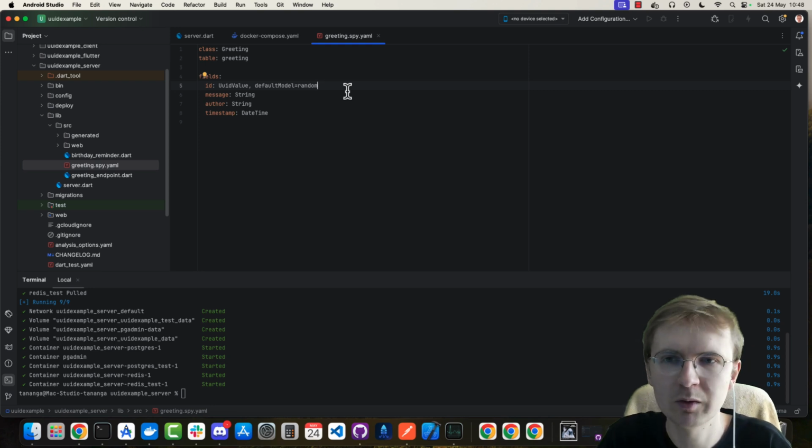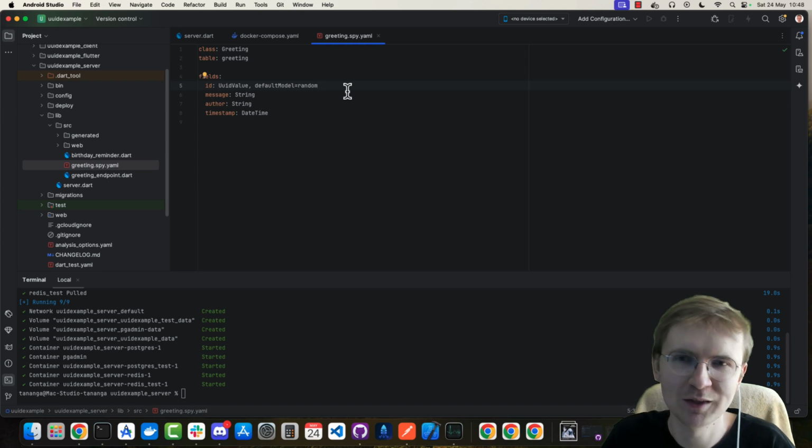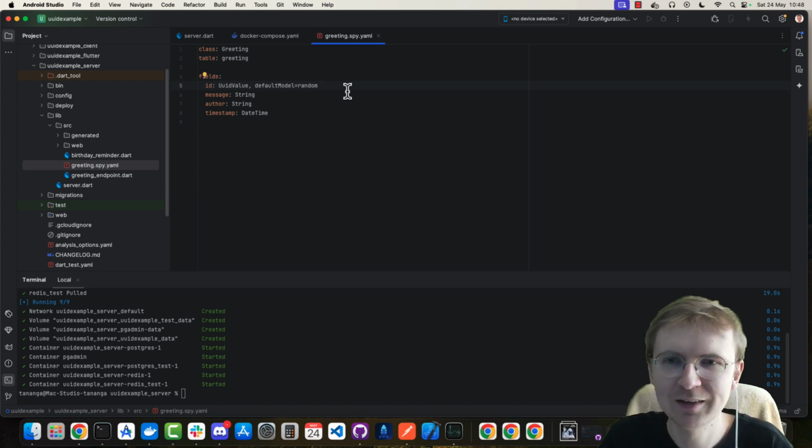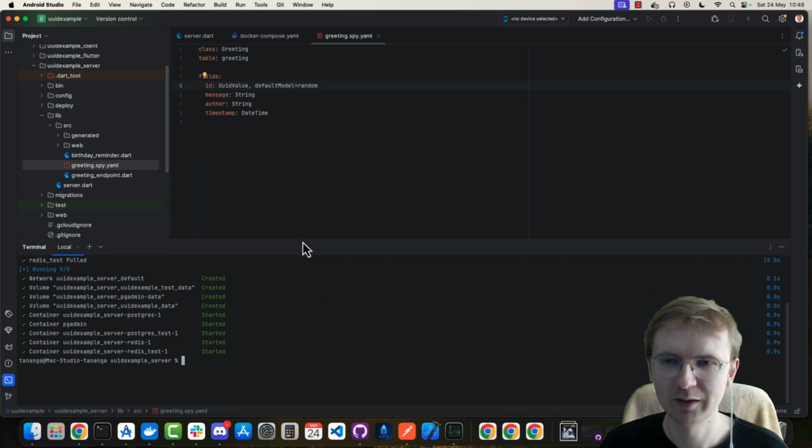The difference between the default model and default persist is that default model will create this UUID on the Dart level, and default persist will create this default ID on database level. And I prefer this Dart level for some reason. You can experiment if you want, but this is what I'm gonna do right now.